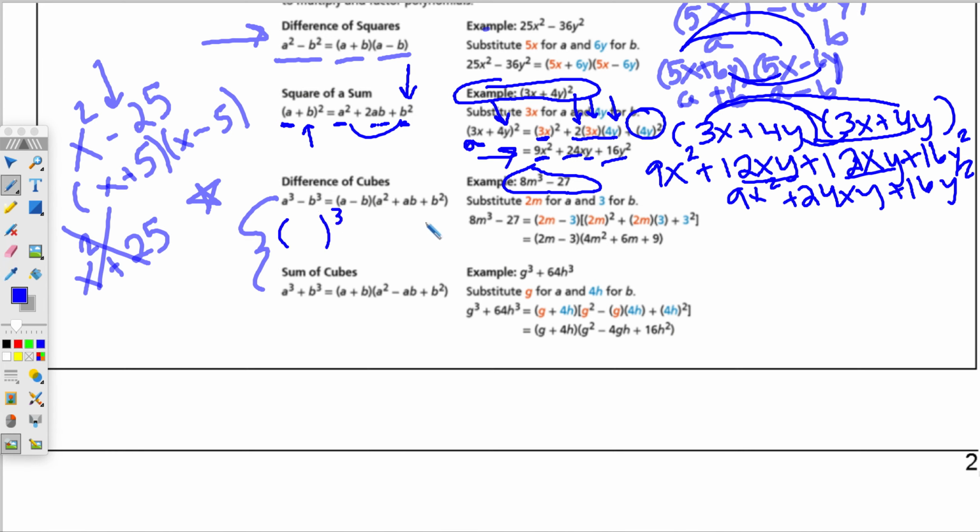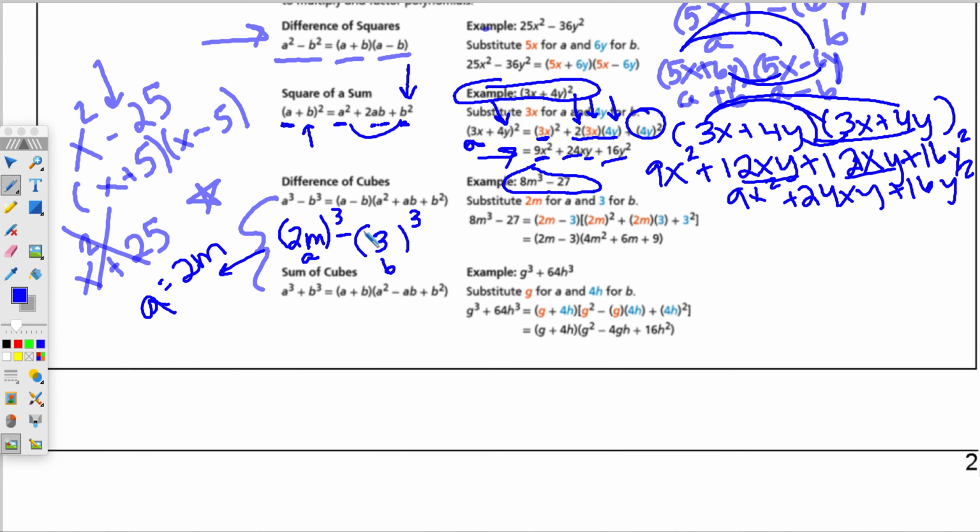So in the first slot, what cubed gets us 8? 2. What cubed gets us m cubed? Just m. So that's why we call that slot A. A is 2m. Okay, then in the next slot, we have a 27. We keep that negative in between. What cubed gets you 27? Okay, well that's 3. So your B value is 3.